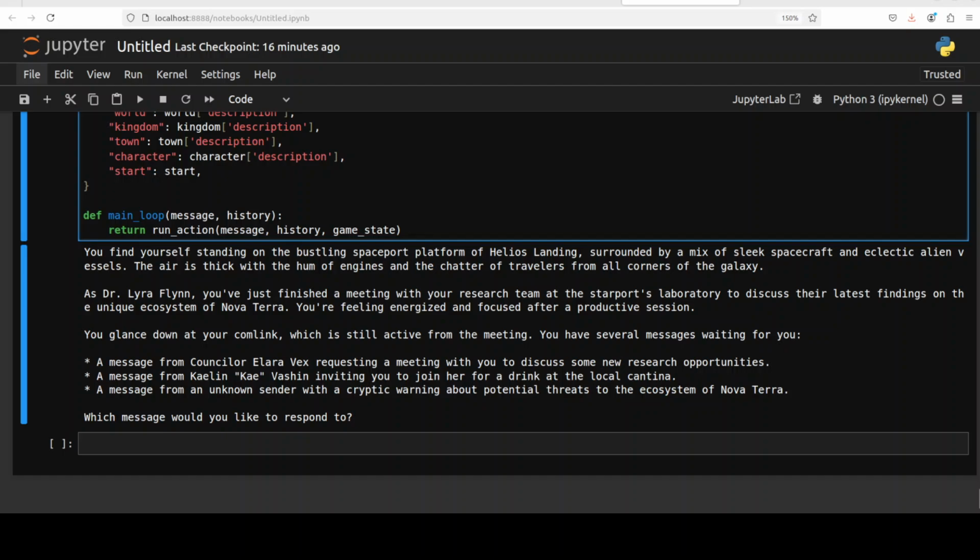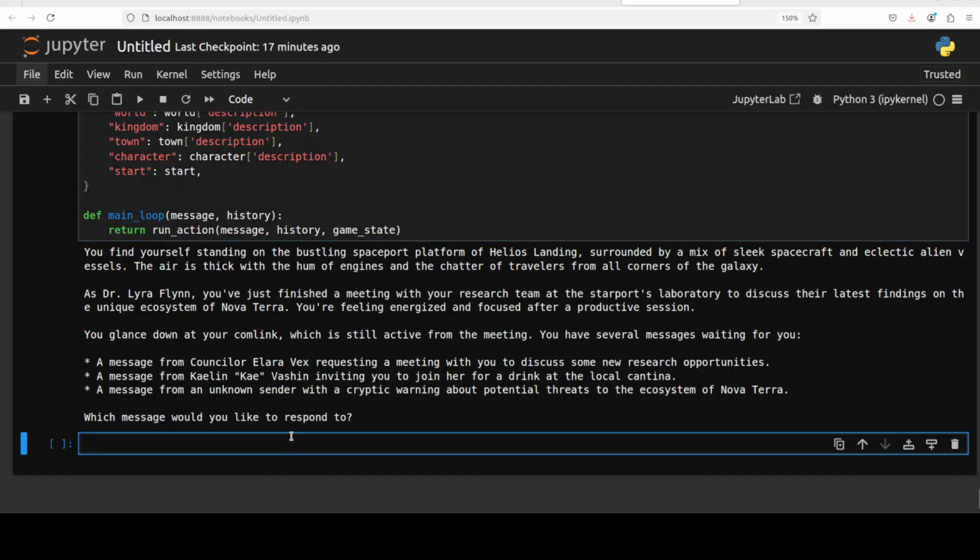You see that it has just given us the starting scenario where we find ourselves standing on the bustling spaceport platform, surrounded by a mix of sleek spacecraft and eclectic alien vessels. And as Dr. Lyra Flynn, you have just finished a meeting with your research team at the Starport's laboratory to discuss their latest findings, and then you glance down at your comlink, which is still active from the meeting. You have several messages, and these are messages from counselors, all the other characters which are present there. And then there is also an unknown sender. Which message would you like to respond to? So this is the starting.